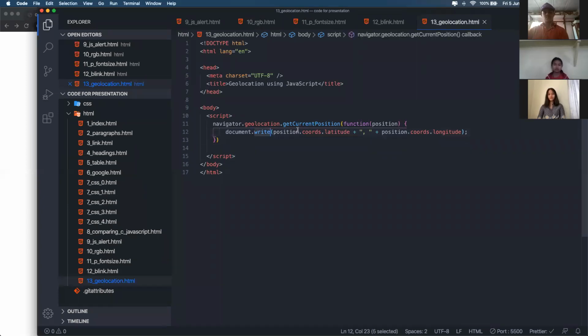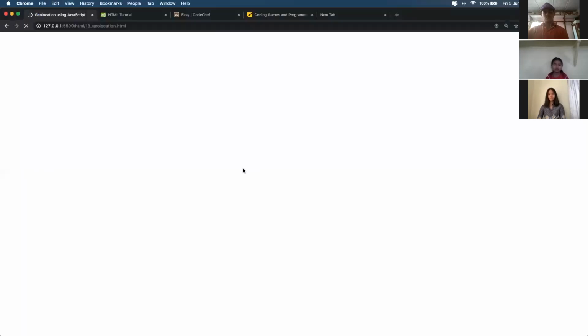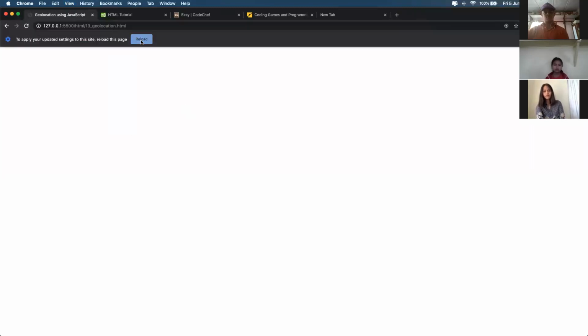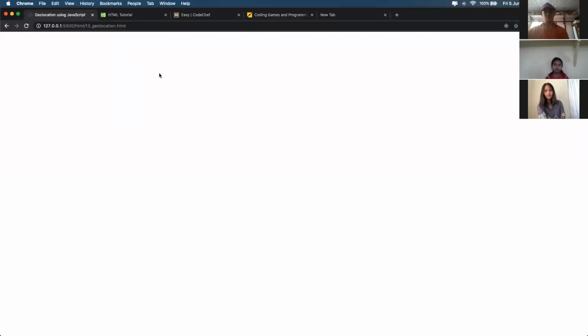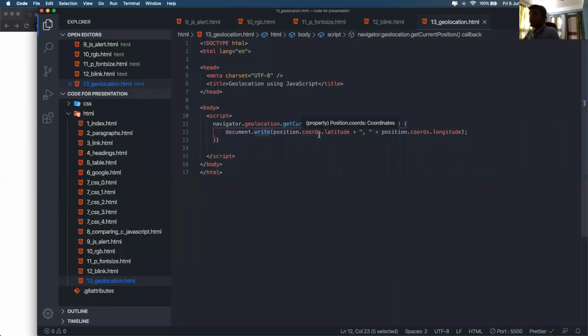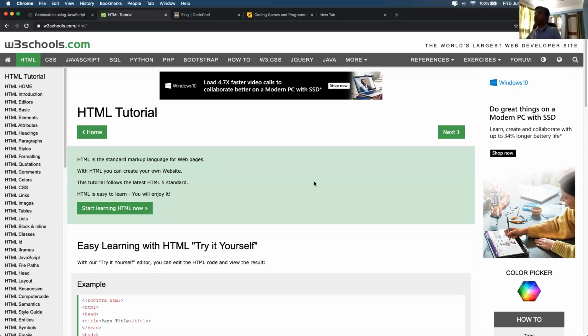Can you refresh the page again? Yeah, and go to the page and click on the information next to the URL. Click there, and it's allowed. Yeah, reload the page. For some reason, let's do one thing. We'll use the W3Schools thing. I'll give you the link. All right, yep, I can search right here.